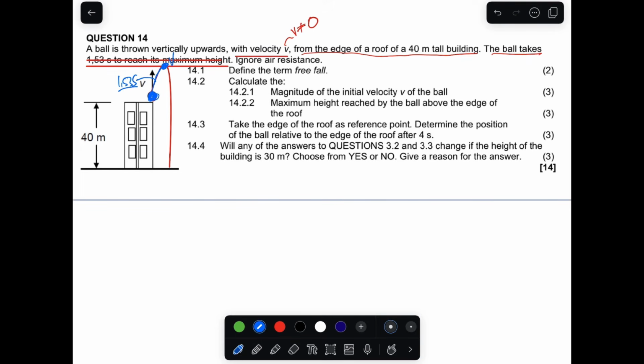At maximum height, the final velocity is 0, and the velocity here is v, an unknown. Then the ball goes back to the starting point and reaches this point with the same velocity it was thrown, so it's going to be negative v. Then it goes down again, increasing in velocity. From the maximum point till it reaches the ground, the velocity increases. The velocity on this side decreases, right?